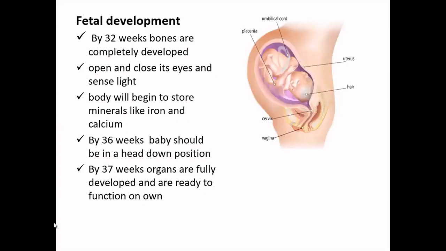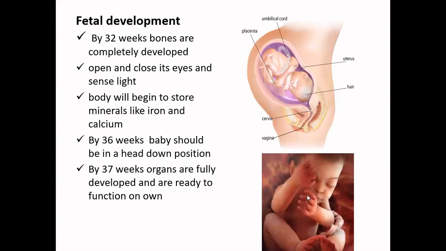Now, if you see, by the end of the third trimester the baby is completely developed, and as it approaches 36 weeks, it tries to incline in a downward position with the head being down, preparing for the natural birth. So this is again a scan image of a fully developed baby in this trimester.